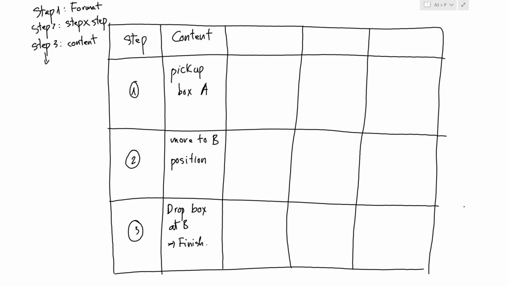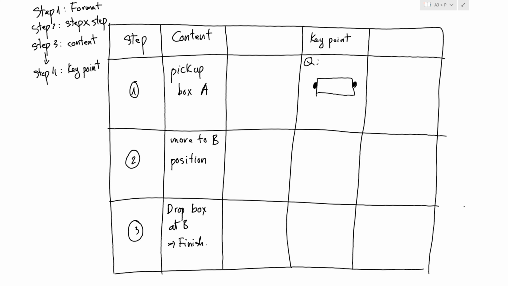Step 4 content indicates quality, safety, efficiency, or any important key point, and the reason why we need to do it and why we need to follow the key points here. For example, while you pick up the box A, the quality key point is you need to pick it up on both sides of the box. For example, your left hand here, and right hand here.